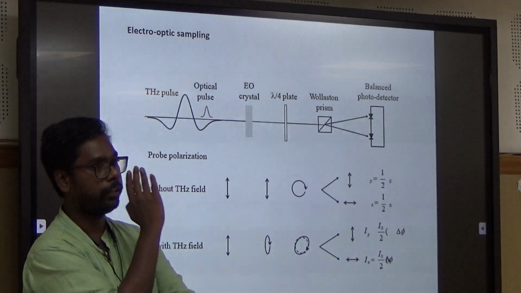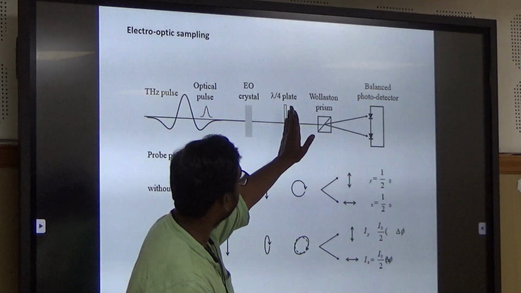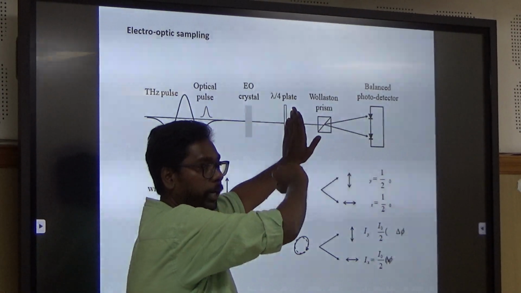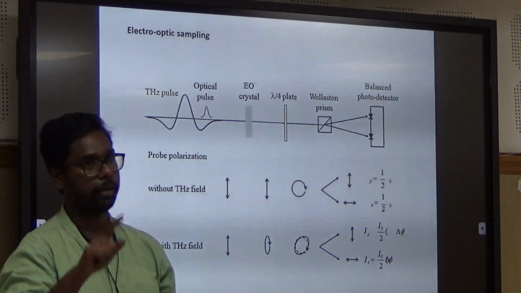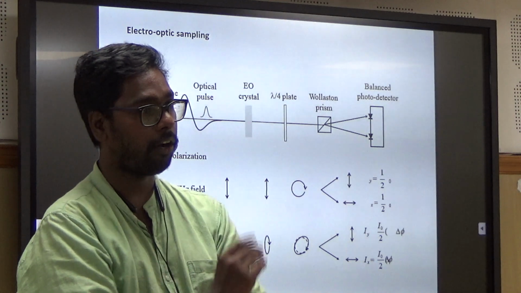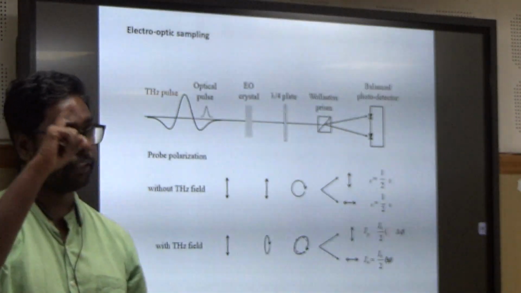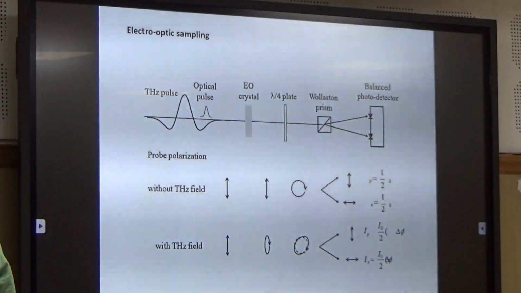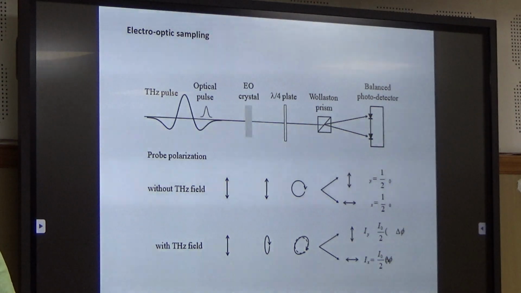It's vertical, either vertical or horizontal. When it comes to a lambda by 4 plate, it turns into circular polarization. Now circular polarization has both a horizontal component and a vertical component. When it is circular polarization, both horizontal and vertical components are the same.